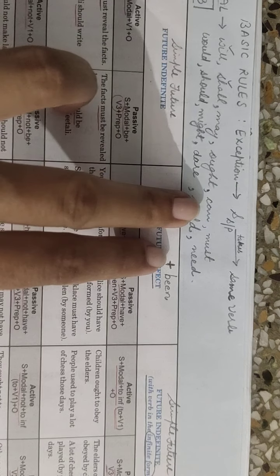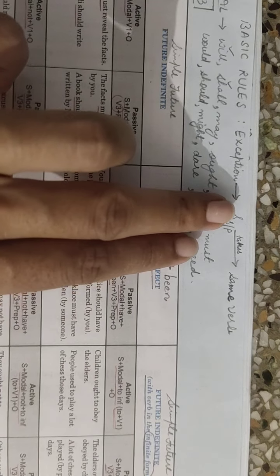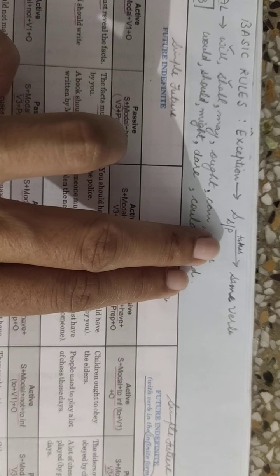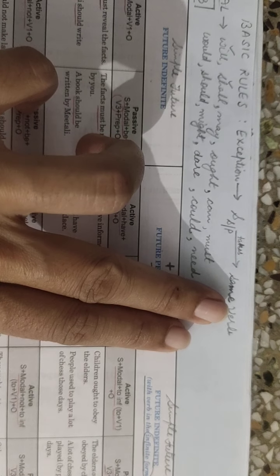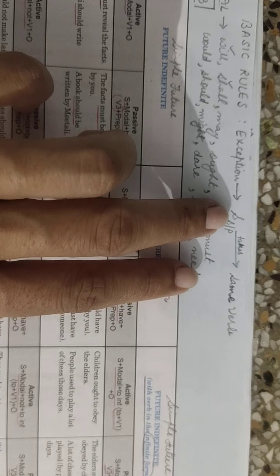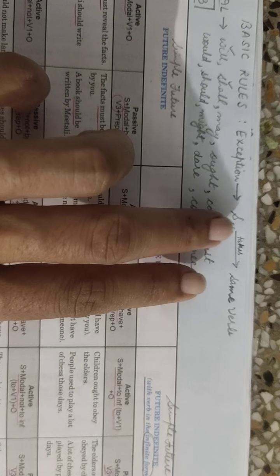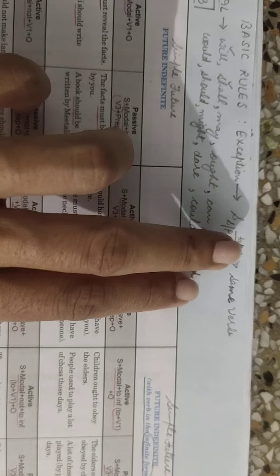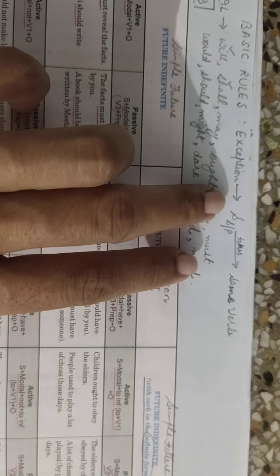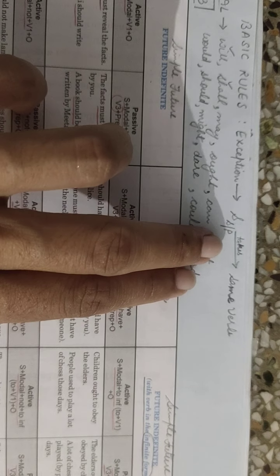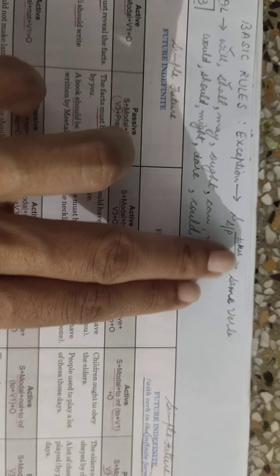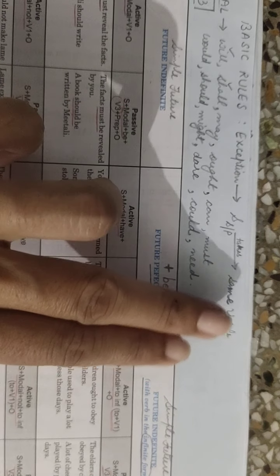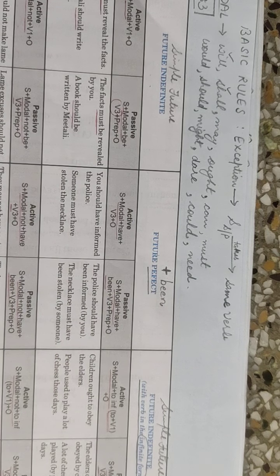And this exception makes your work easy, that whether your subject is singular or plural, both will take the same verb. For example, we, she, he, it, children, babies, whether singular or plural subject, they both will take the same verb, will or shall.